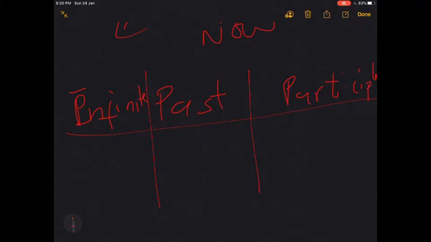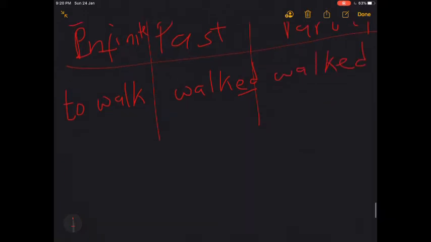For regular verbs, like the verb to walk, the past form, like all regular verbs, you will only have to add ed, and same for the past participle. For irregular verbs, like the verb to go, the past form is went and the past participle form is gone.